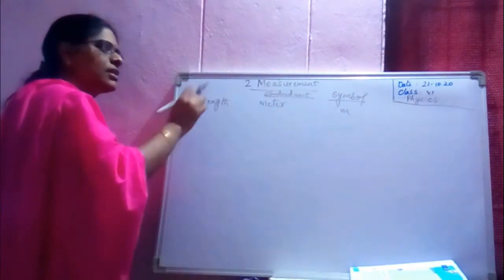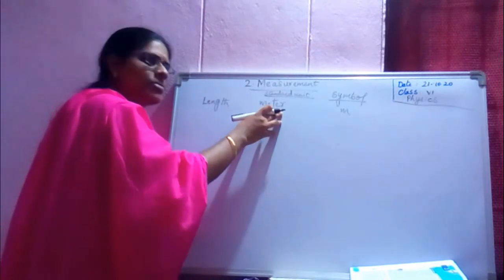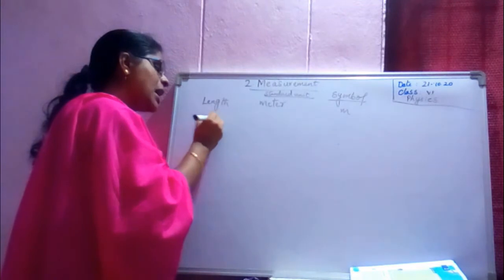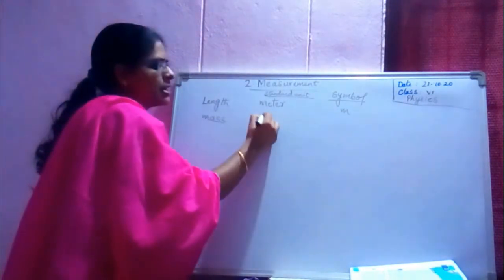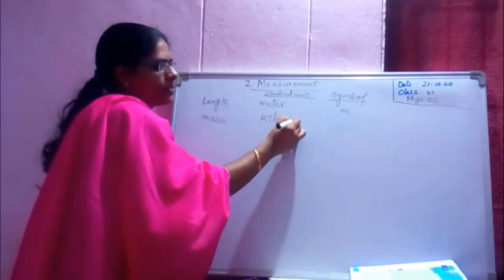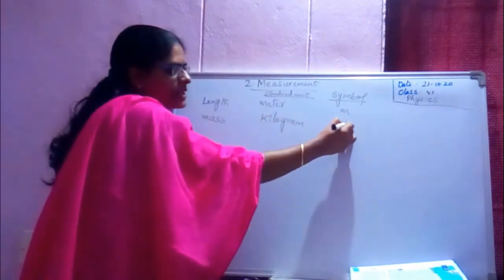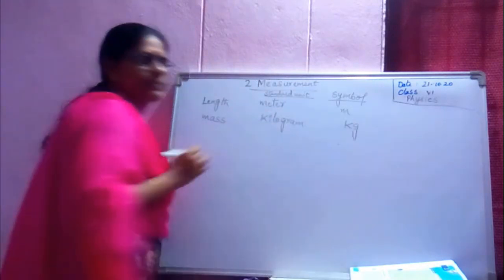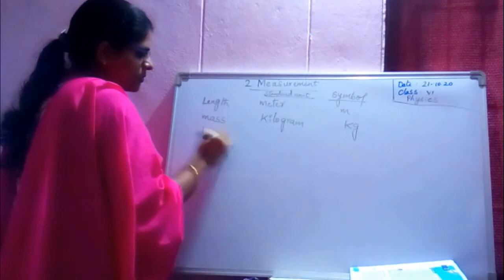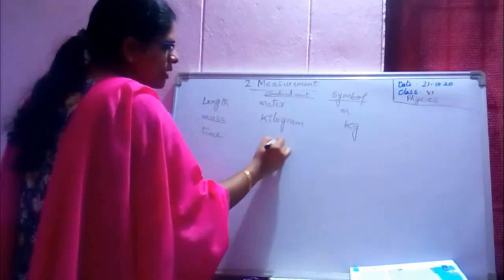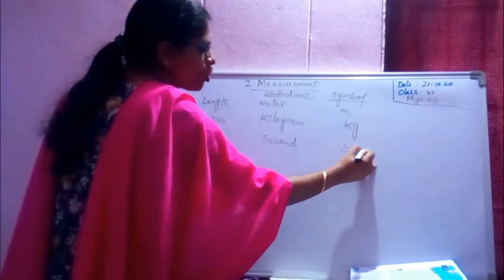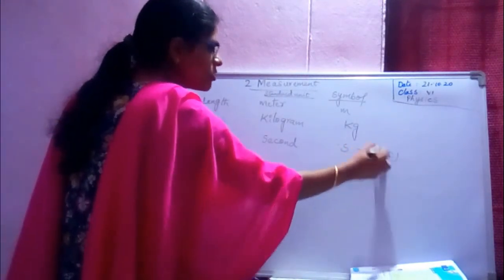Everywhere for length, the standard unit is meter. Mass, standard unit is kilogram, symbol is kg. Time, second, you can write s, or in some books sec is also written.